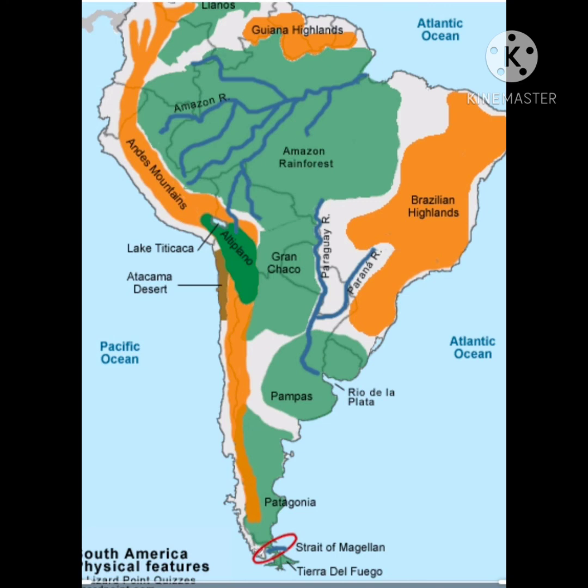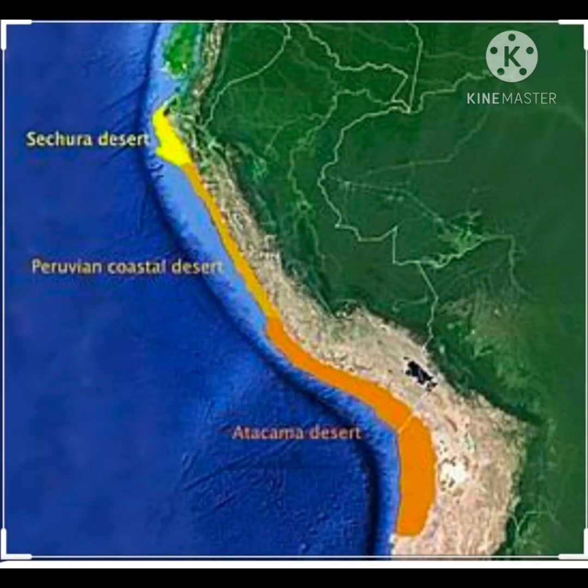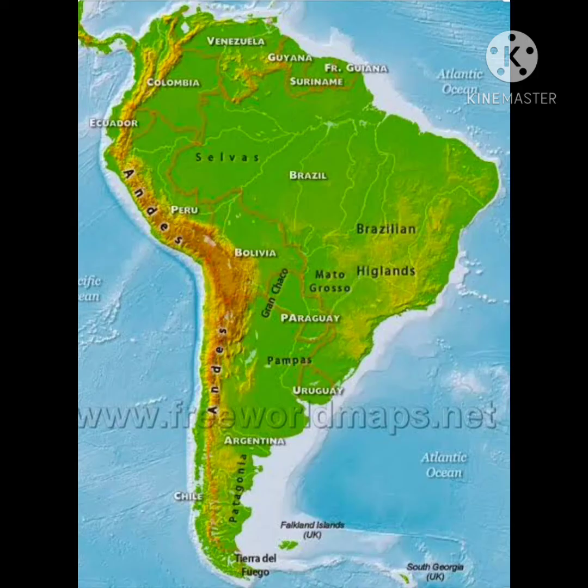If we talk about the Pacific side or the western side of Andes, it is unstable and has many sudden earthquakes, as it also comes under the Pacific Ring of Fire. Next, let's study about the western coastal strip that is just near to the Andes, on the west side of Andes. It is a narrow strip from Andes in the east to the Pacific Ocean in the west. In the south, there are many islands in the form of a chain.